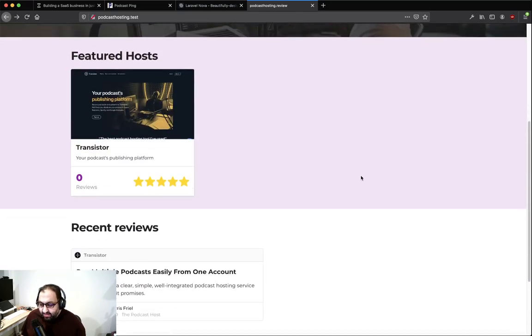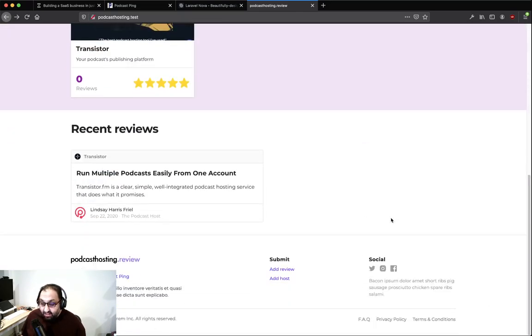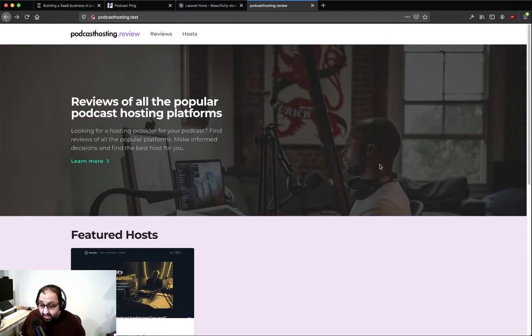And then I think the only other bit of functionality is obviously things like open graph sharing tags, so that when things get shared on Facebook and Twitter and those places, it looks nice. And then other than that, it's just a way to tie everything back into Podcast Ping, so that we can start to promote that as well.